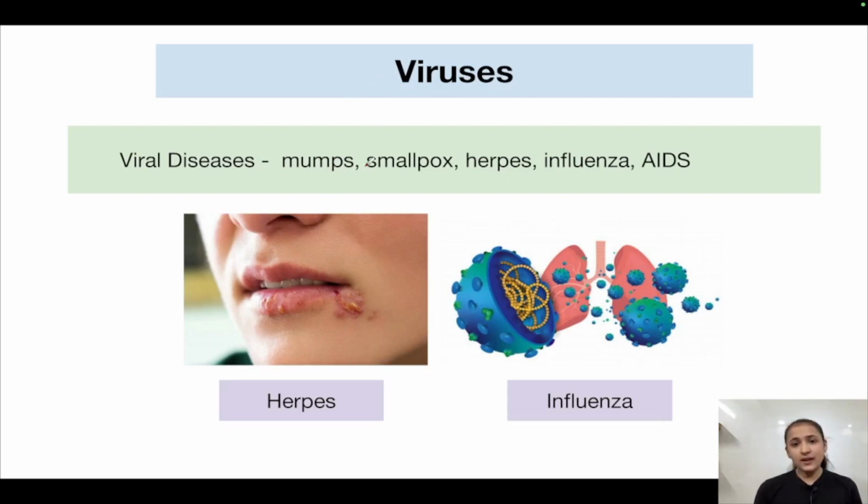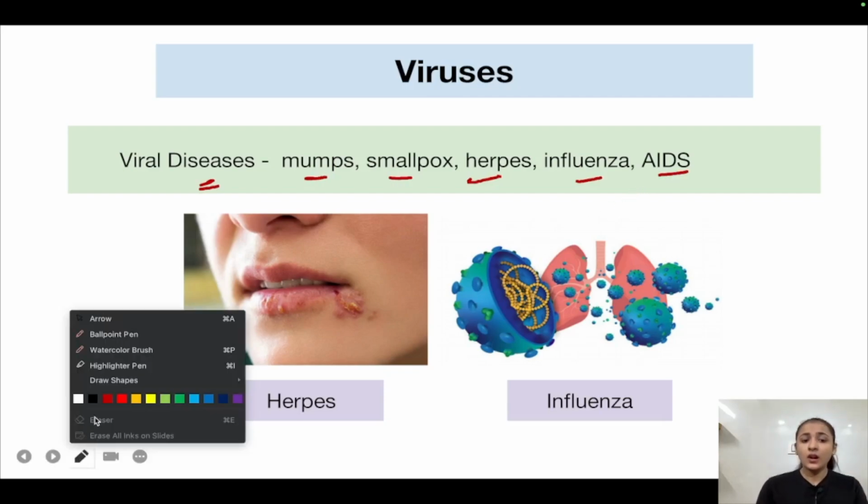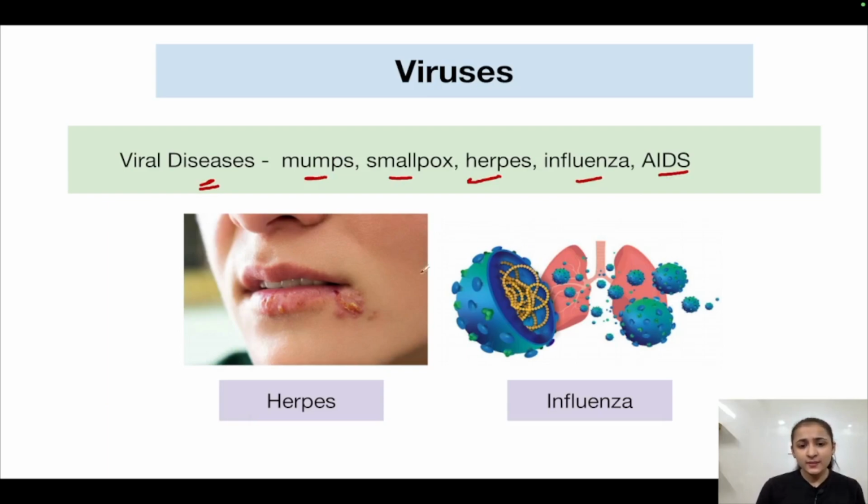So viruses, as the name suggests, are capable of causing various diseases because they are infectious agents. These diseases are mumps, smallpox, herpes, influenza, AIDS. AIDS here is caused in humans by the HIV virus. What is the full form of HIV? Human immunodeficiency virus. As you can see in this image, this is the herpes condition, which is caused by the virus causing herpes. This is the influenza condition.